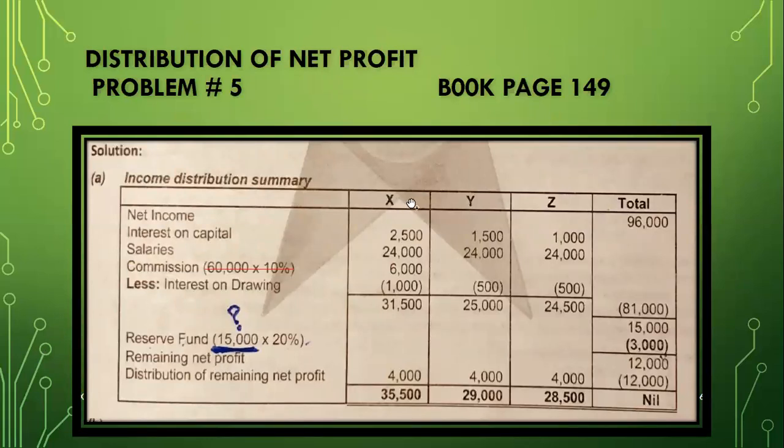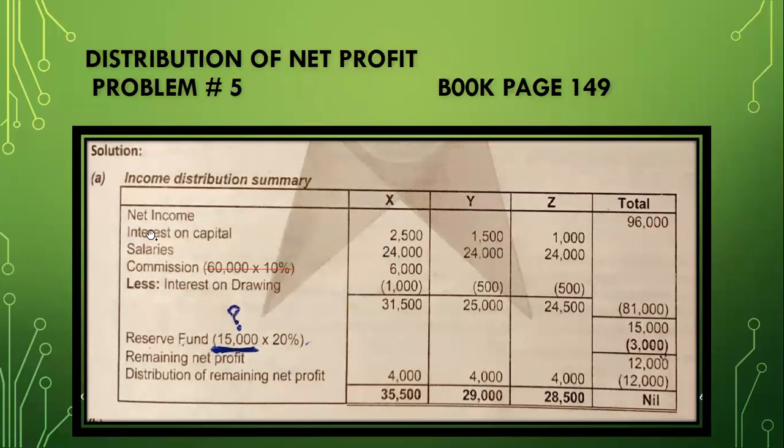First of all, I write it down here. You have to mention the particulars where I'm moving my cursor. Then we have three partners X, Y, and Z, and the total. You have to mention the capitals at the top also. Here it is not mentioned, but you have to write the capitals for each partner and then close it. Net income is 96,000.